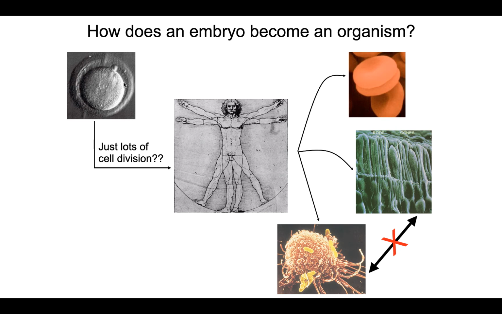And so that zygote then divides and divides and divides, right? And that one cell gives rise to all of the cells that make up you and me. All of those different cell types as well. Red blood cells, rods and cones of the eye, white blood cells, okay? So this one cell, this zygote, has the ability to then give rise to all of the about 270 different cell types within our bodies.